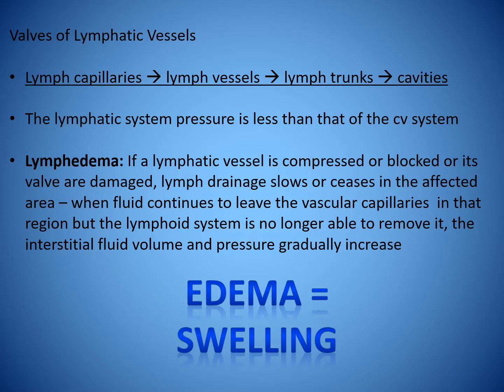Lymphedema. If a lymphatic vessel is compressed or blocked, or its valves are damaged, lymph drainage slows or ceases in the affected area. When fluid continues to leave the vascular capillaries in that region, but the lymphoid system is no longer able to remove it, the interstitial fluid volume and pressure gradually increases.